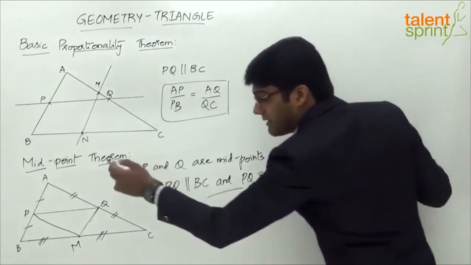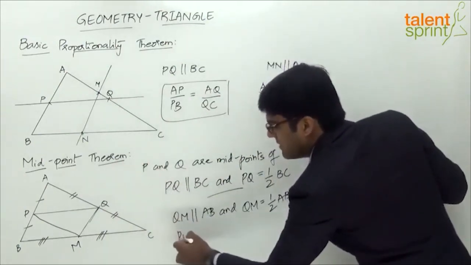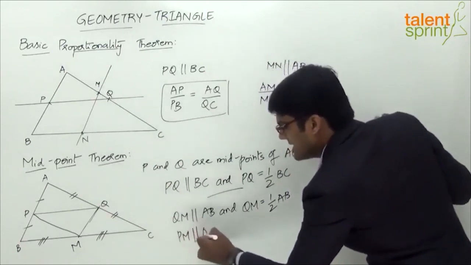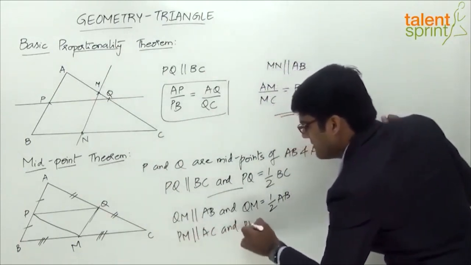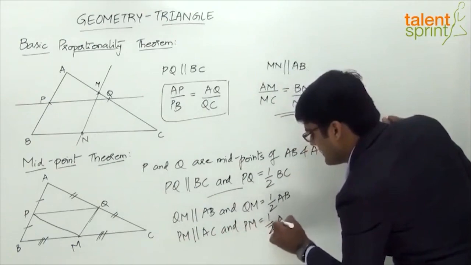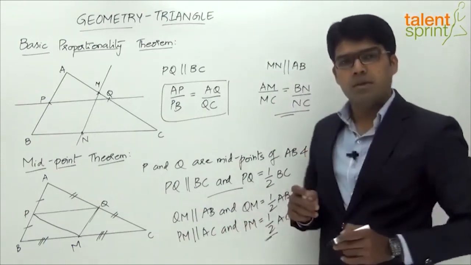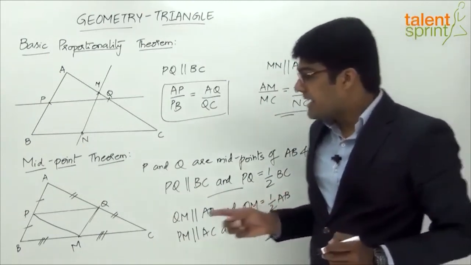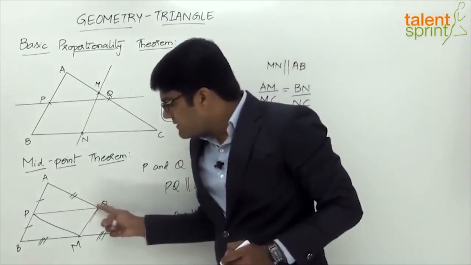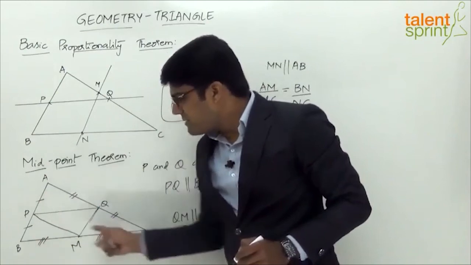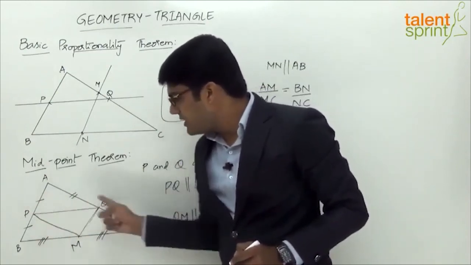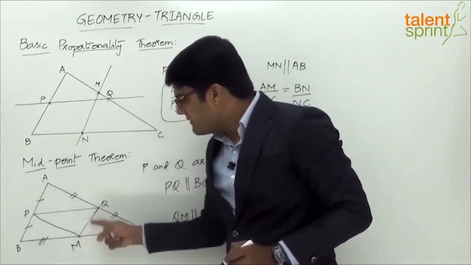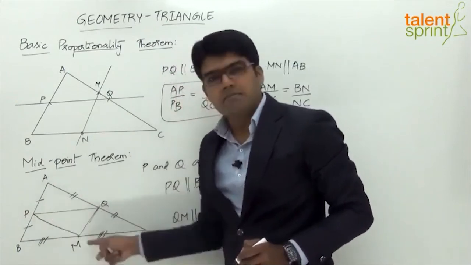Likewise, the third part here is PM, right? PM will be parallel to AC and it will be half of AC. So that's about the midpoint theorem. And also one important point that I would like to mention here is that if we look at the midpoints of the sides AB, BC and AC, what do we get? P, Q and M. When we connect all these three, we get a triangle, right, which is PQM.